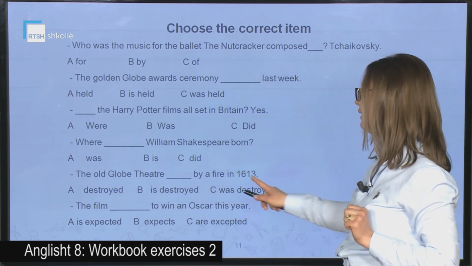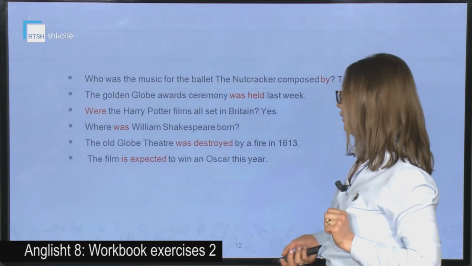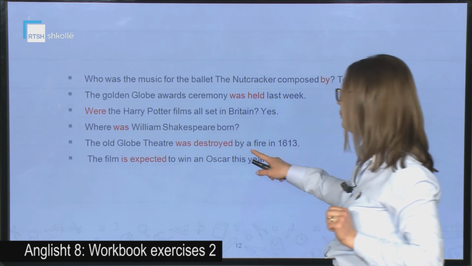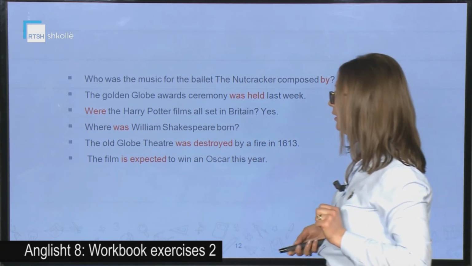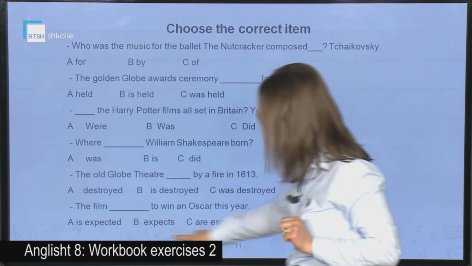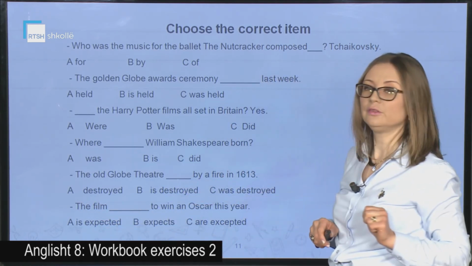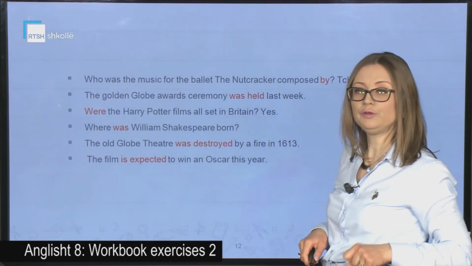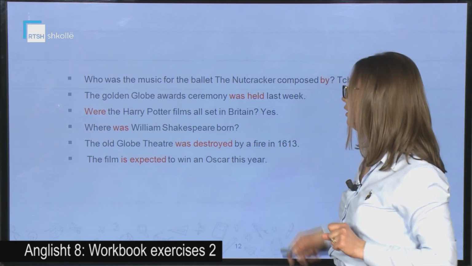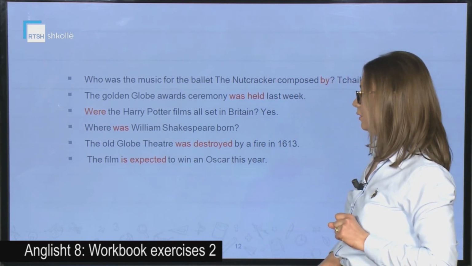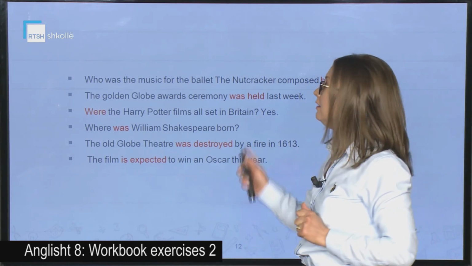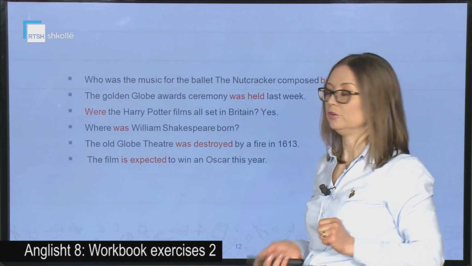The Old Globe Theatre was destroyed by a fire in 1613. And the last one, we have the film. We have a missing verb here to win an Oscar this year. And how should we fill the sentence? The film is expected to win an Oscar this year. So this is the way we should fill the exercises by using the right alternative.